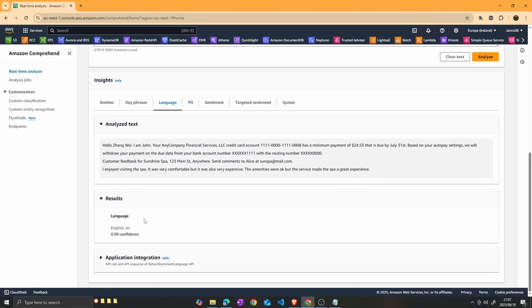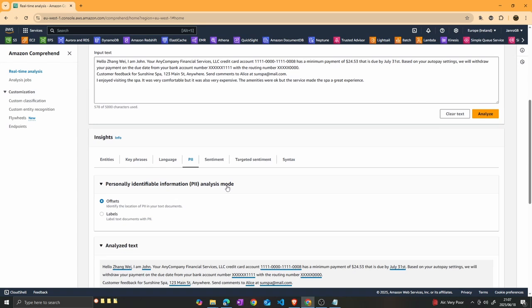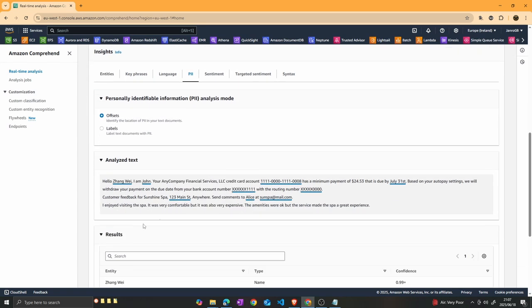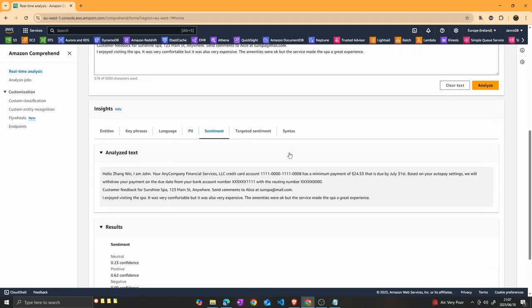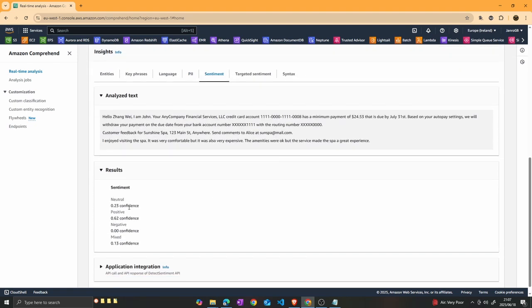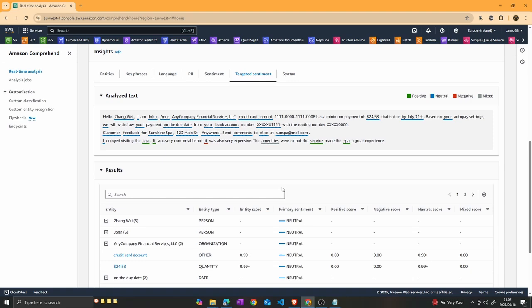It identified also the language, English, with a 99% confidence, and then PII, which is the personally identifiable information. Here you can see stuff like the credit card number, the date, time, the bank account number, names, emails, and then also the sentiment, what part of it is positive, what part of it is negative or mixed or neutral, and then the target sentiment.